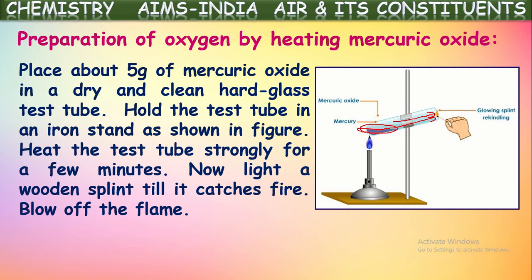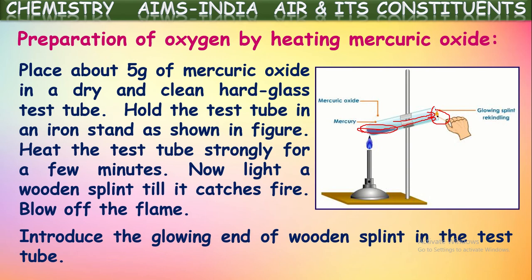To identify this colorless gas evolving from the test tube as oxygen, we can test that with a burning splinter. If you bring a wooden splinter near the test tube mouth, then it rekindles, it burns brightly.